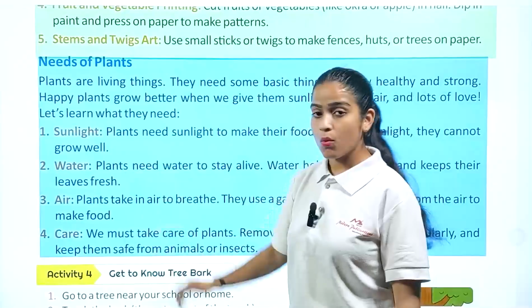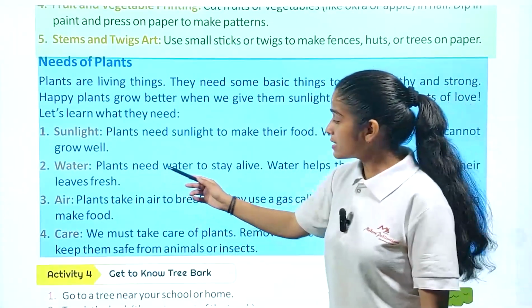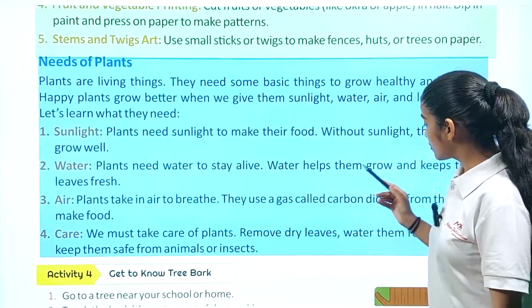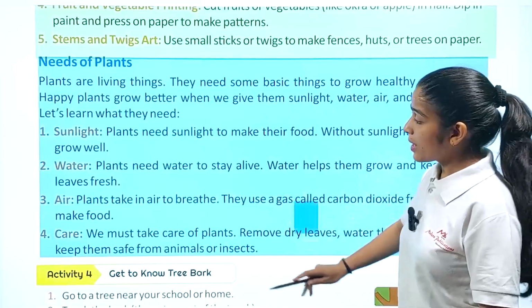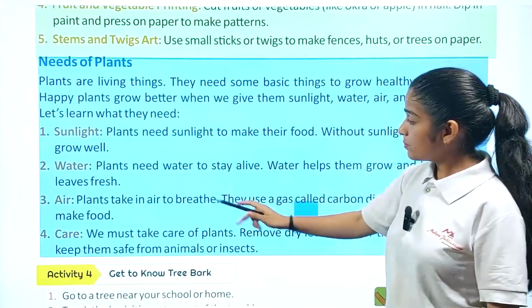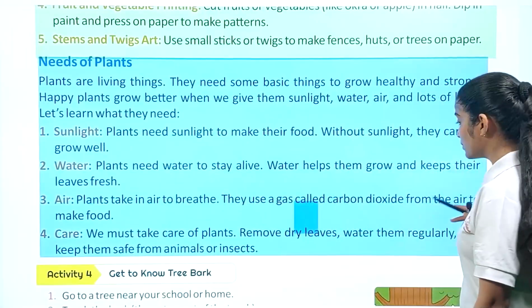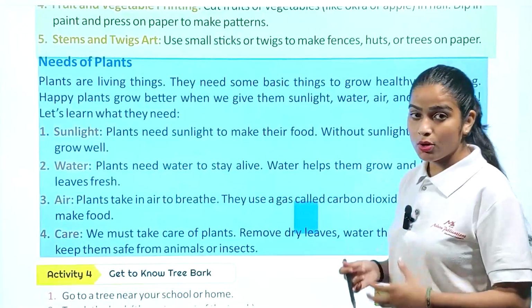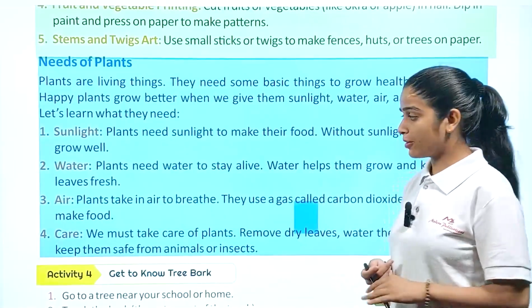The next thing, water, because without water, again, they cannot make their food, right? Plants need water to stay alive. Water helps them grow and keeps their leaves fresh. Next, air. Plants take in air to breathe. They use a gas called carbon dioxide from the air to make food. They also need air like us, but we need oxygen and they need carbon dioxide.